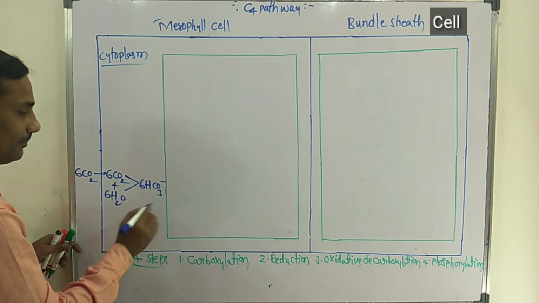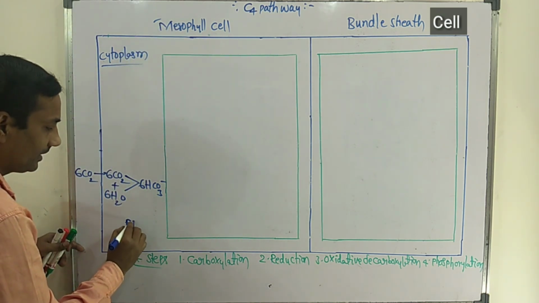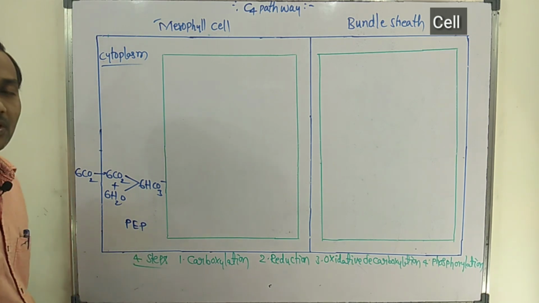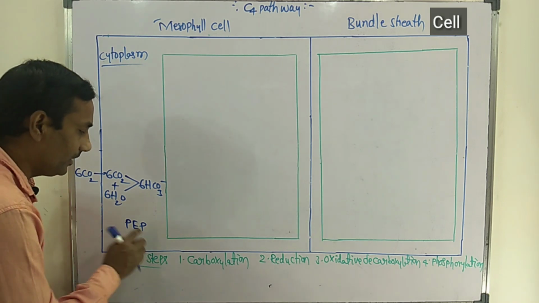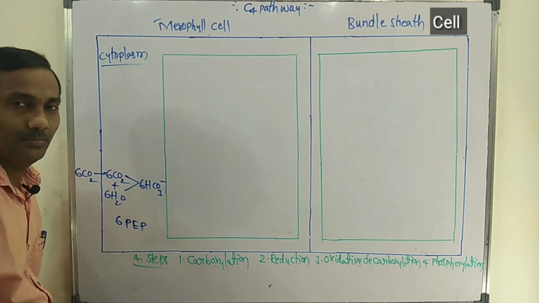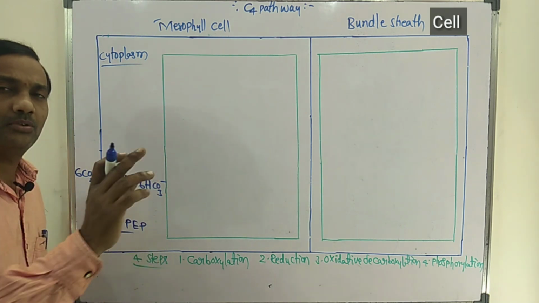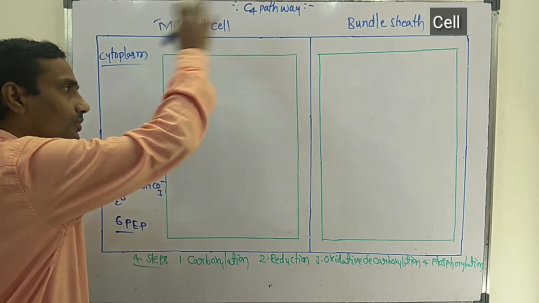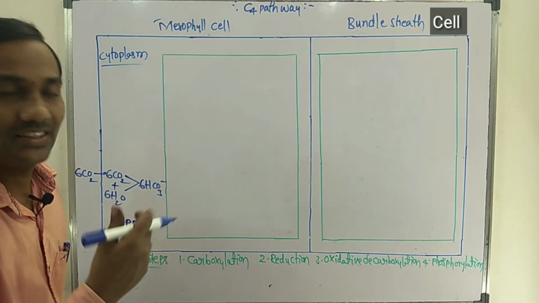In first step, here in the cytoplasm of mesophyll cell, there will be PEP. Full form of PEP, phosphoenol pyruvic acid. Already 6 molecules will be there, enough to continue the cycle several times.